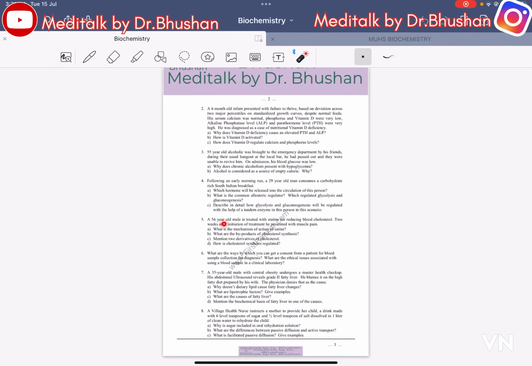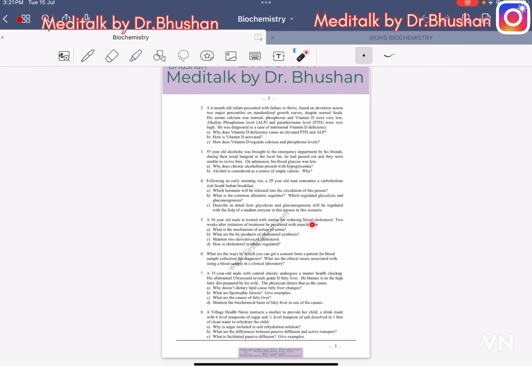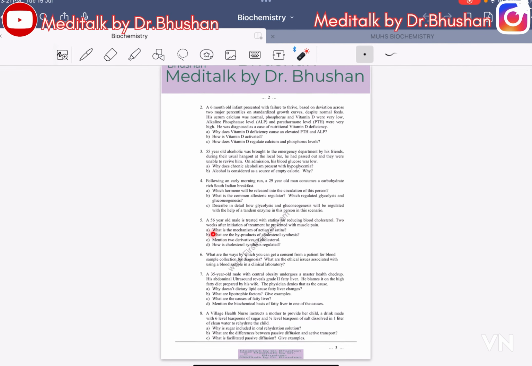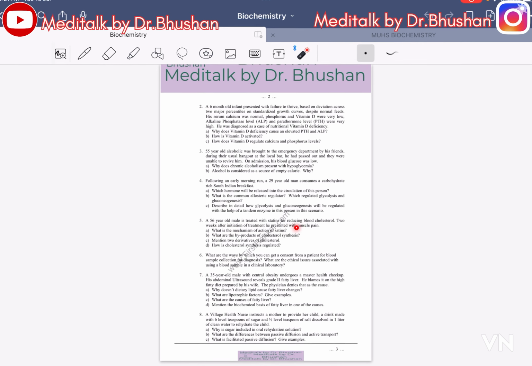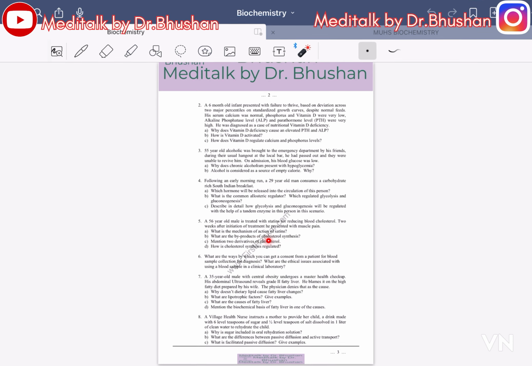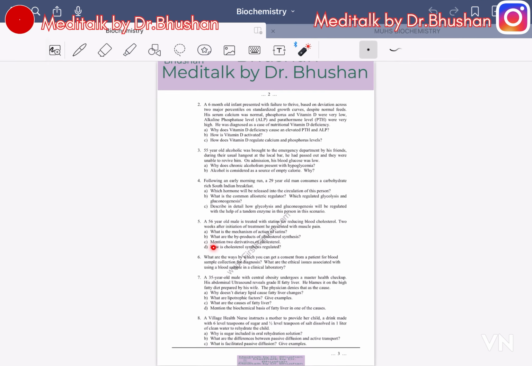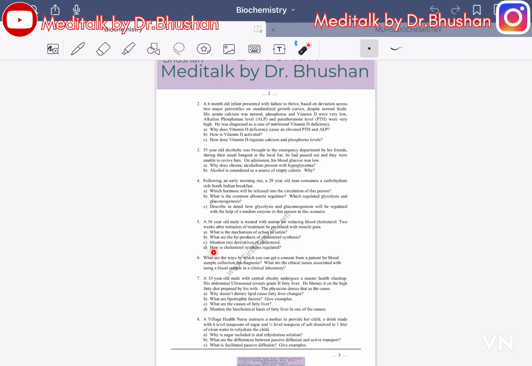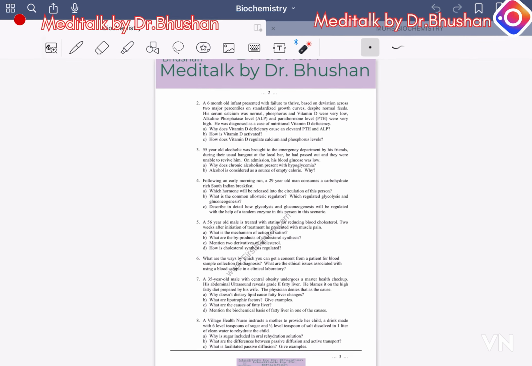Glycogenesis. A 56-year-old male treated with a statin for reducing blood cholesterol, 2 weeks after initial treatment, presented with muscle pain. What is the mechanism of action of statins? What are the byproducts of cholesterol synthesis? Mention 2 derivatives of cholesterol, and how is cholesterol synthesis regulated?